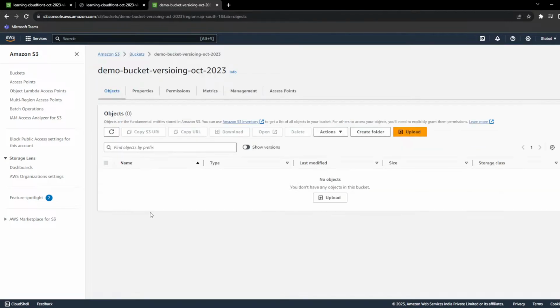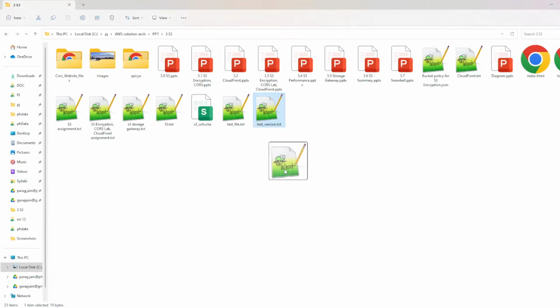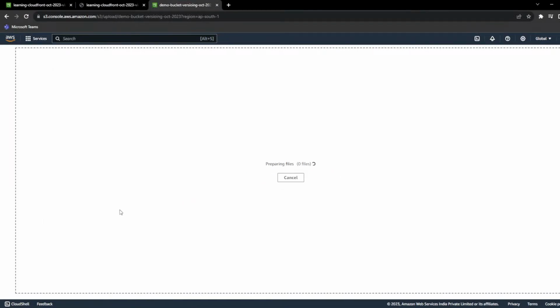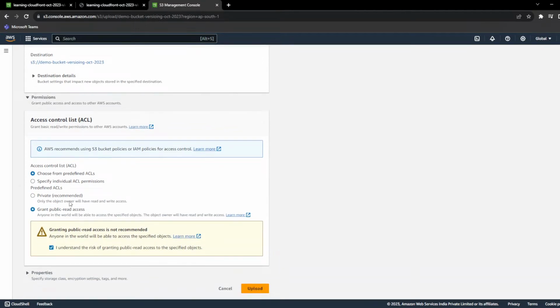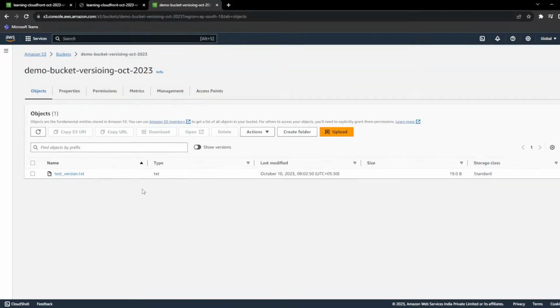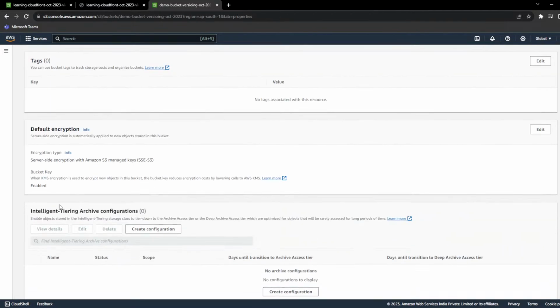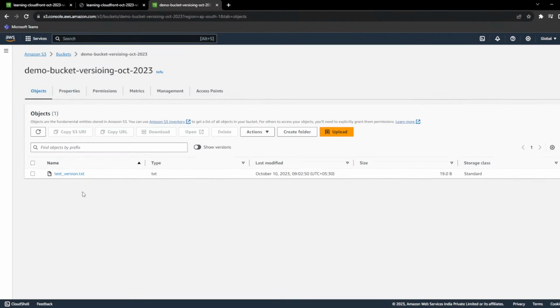Now if you are uploading a file, let me save the file with a single line, and upload it in the new bucket with versioning enabled. I'm making it public just to show you the difference. It's not mandatory to make your bucket public to enable versioning. Versioning doesn't need public access. Just for demo purposes, I have done that.